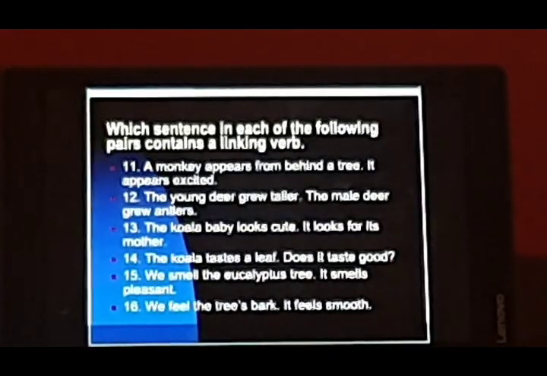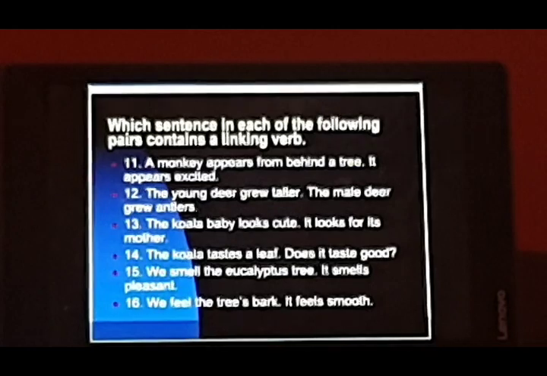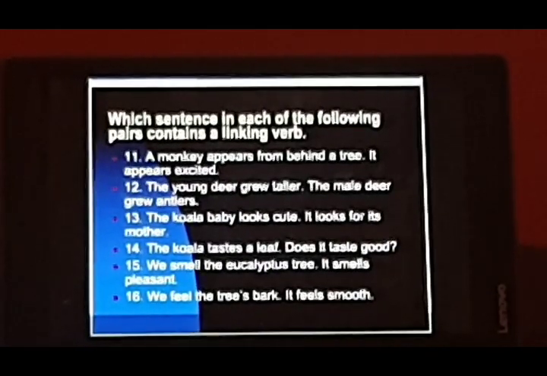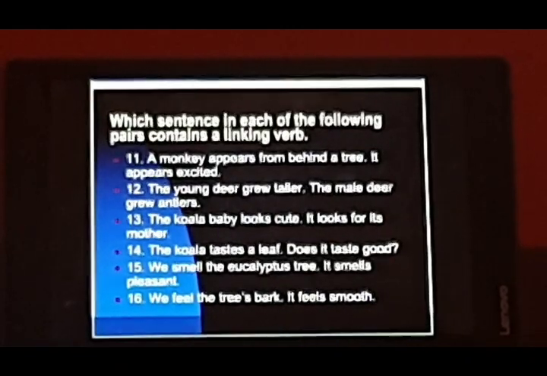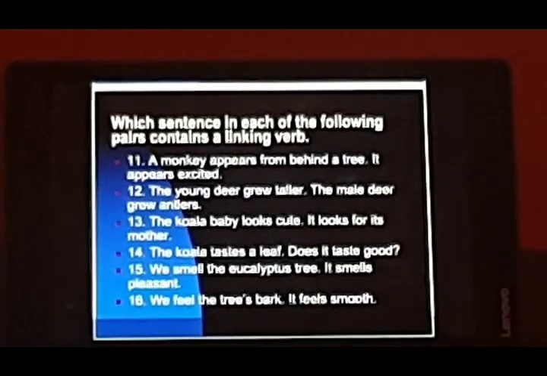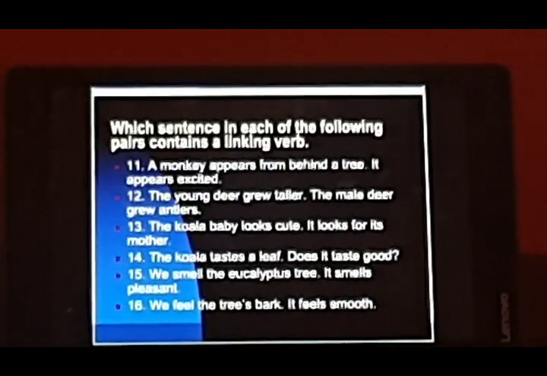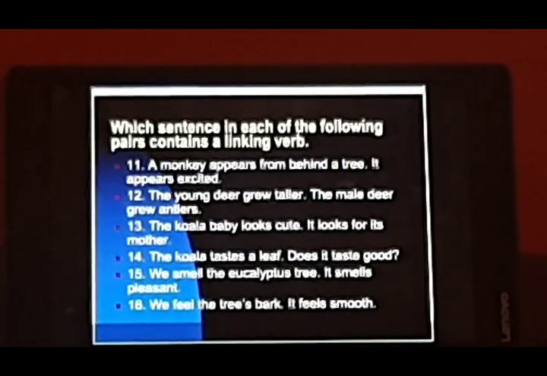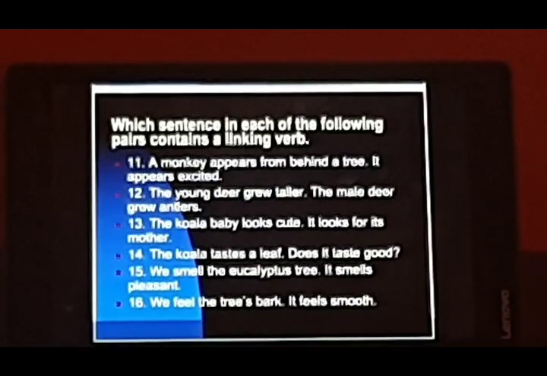Now, which sentence in each of the following pairs contains a linking verb? Here, out of these sentences, try to find out which sentence has a linking verb in it. A monkey appears from behind a tree. It appears excited. So out of these you have to find which has been used as a linking verb and which has been used as an action verb.